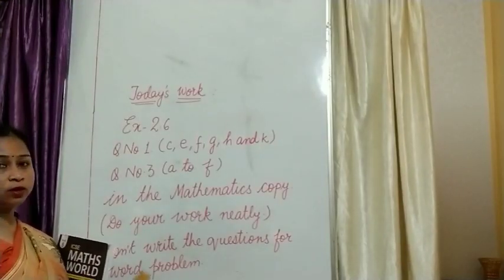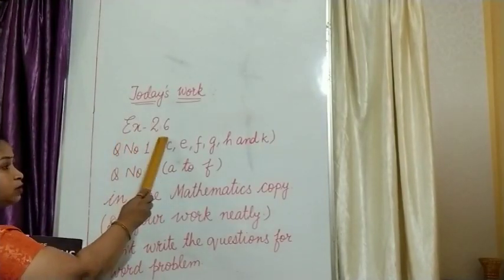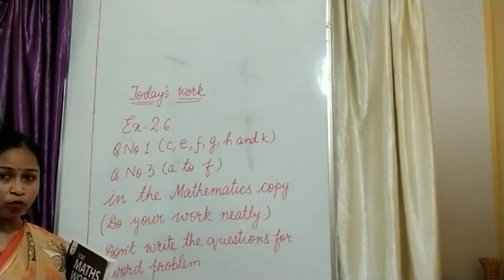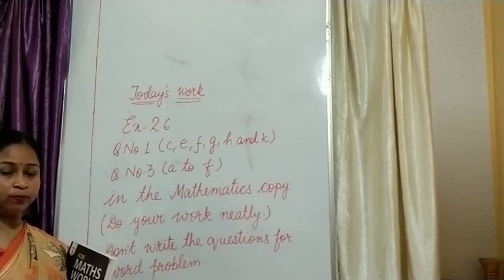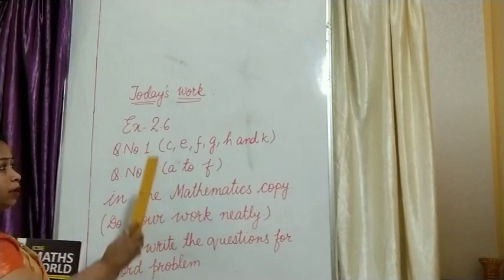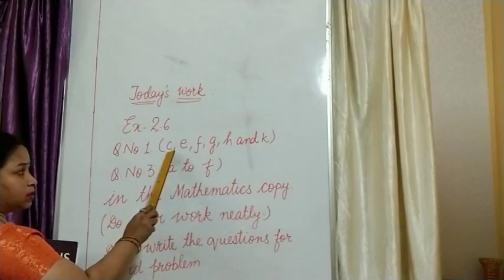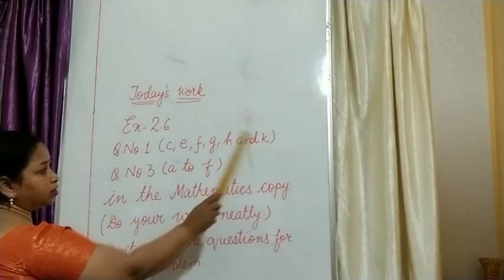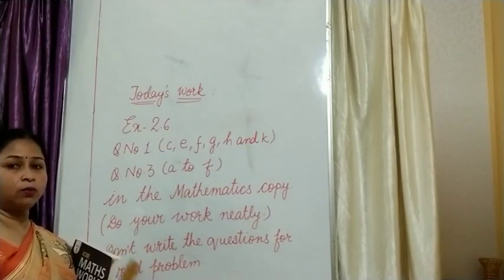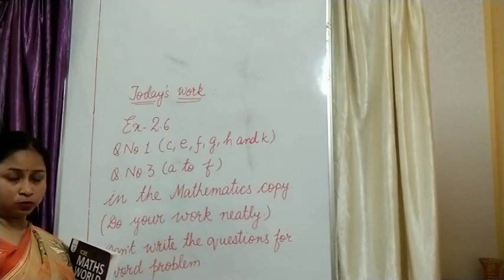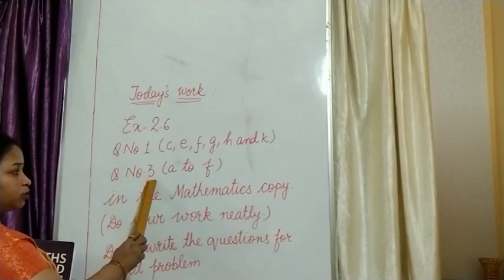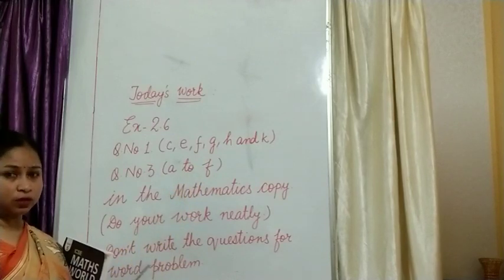Children, today's work, we have done exercise 2.6, right? Question number 1 we have done. There were so many word problem, but out of that we have selected some, and you need to do only those questions which I have shown you. Okay, and the questions were C, E, F, G, H and K. Okay, only these questions you are supposed to write down, take down whatever I have shown in today's video. So that only you have to write down. Then question number 3, A to F, we have solved each and every question.